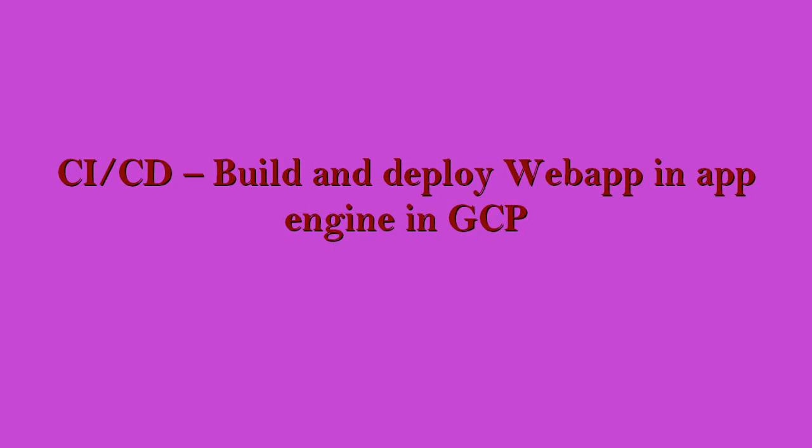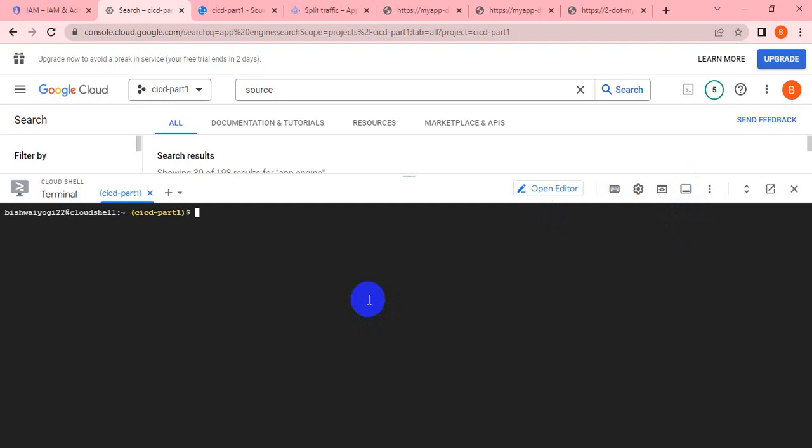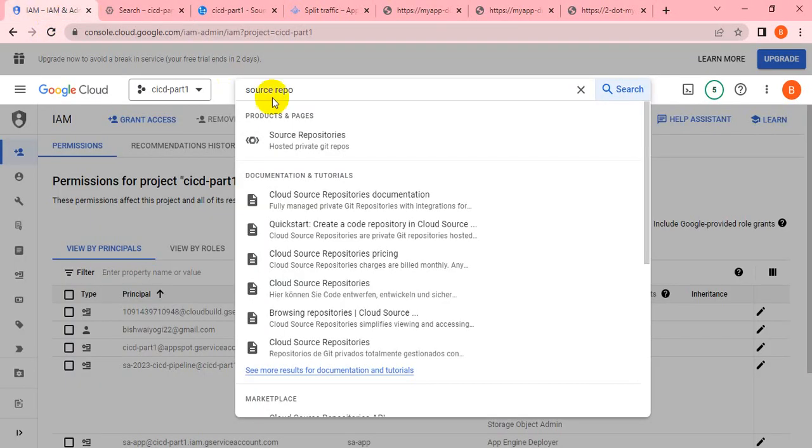So let me go to the Google Cloud Console. You have to automate this, like you have to create the CICD pipeline. So first of all, I have to create one directory here, like mkdir CICD pipeline. Okay. So let me go to this.